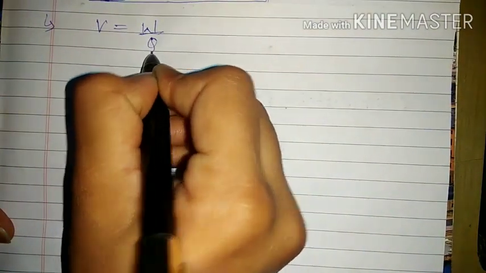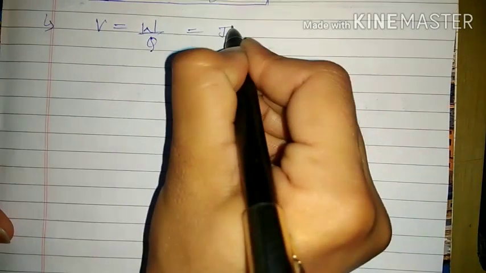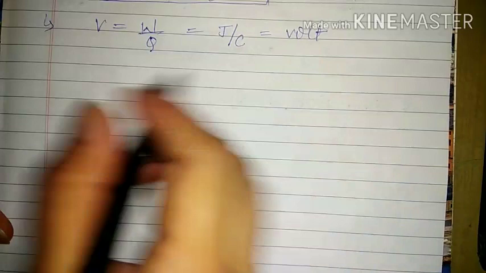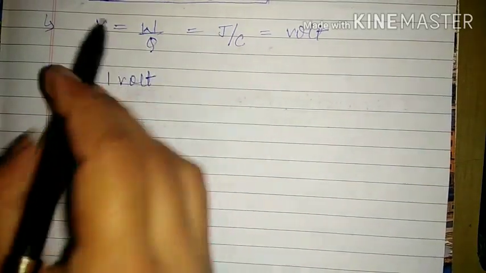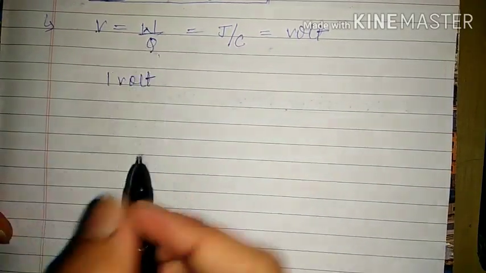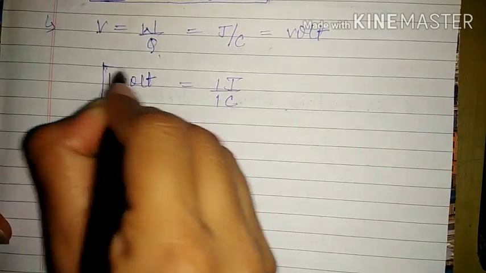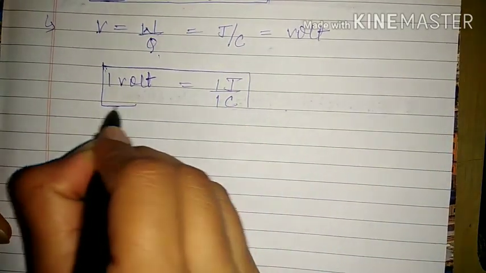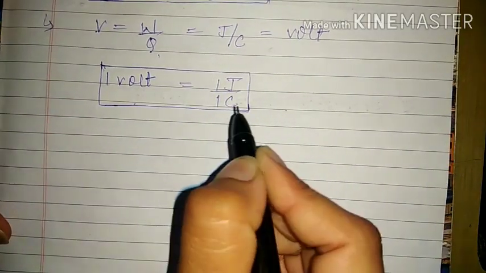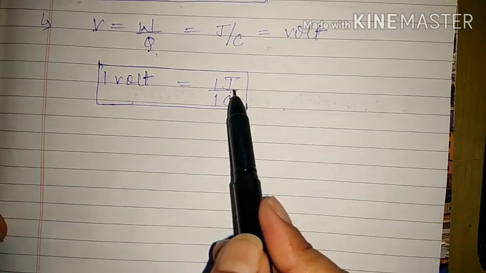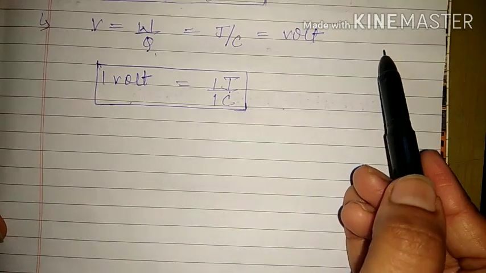We have already discussed that electric potential is equal to work done upon charge, work done per unit charge. So its unit will be joule per coulomb, which is equal to volt. So obviously now we will have to define 1 volt. If we want this to be 1, then this should be 1 and this should also be 1. So 1 joule upon 1 coulomb. That means 1 volt of electric potential is required if 1 joule of work is done in bringing 1 coulomb of charge from infinity to that point.